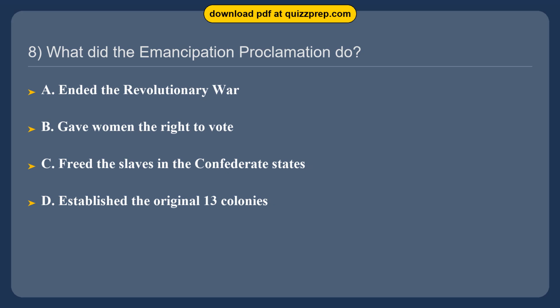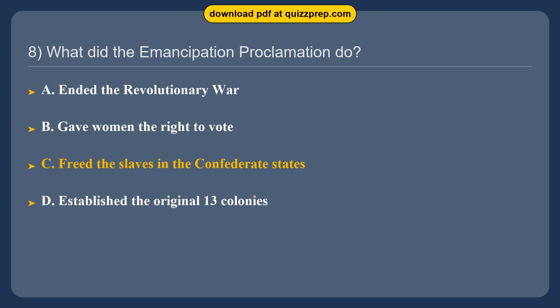Question 8. What did the Emancipation Proclamation do? Option A. Ended the Revolutionary War. Option B. Gave women the right to vote. Option C. Freed the slaves in the Confederate States. Option D. Established the original 13 colonies.